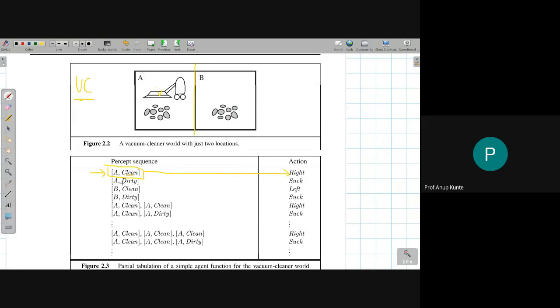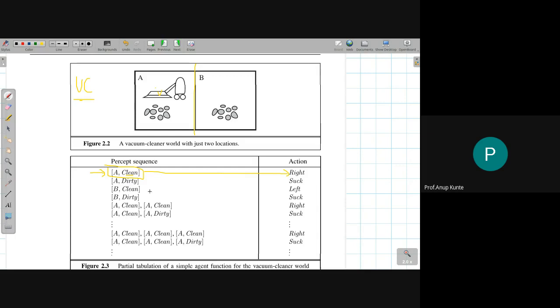Second is, if you are in room A and the room is dirty, naturally you won't be moving to the other room because you are a vacuum cleaner agent. Ideally you should clean the room. For cleaning the room, there is a functionality or action called suck. Because it's a vacuum cleaner, vacuum suck करेगा तो automatically सब dirt उसके साथ अंदर चली जाएगी and the room is cleaned. So that is why अगर ये वाला percept है A dirty, then you should go to the suck action, or you should impart that action on the environment.